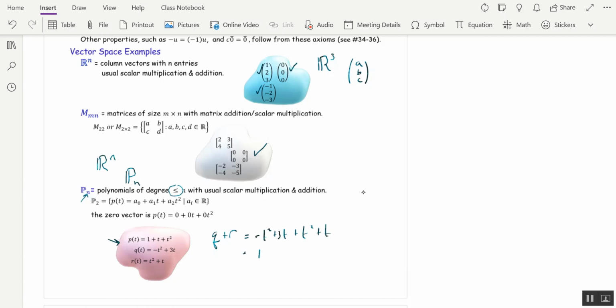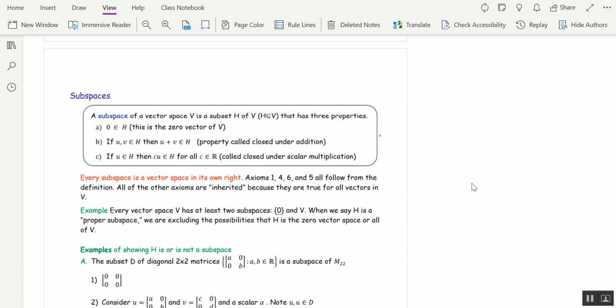That's equal to 4t. That's no longer a polynomial of degree 2. So I started with 2 polynomials that were quadratic, and I ended up with a linear. And that's why we want this to be less than or equal to n, so that Pn will be closed under addition.